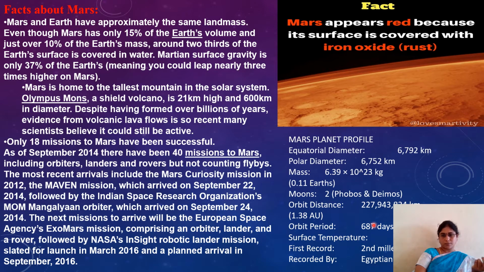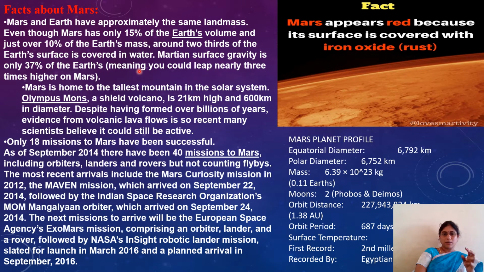How many days does it take to complete one revolution? 687 days. Understood clearly? Mars has only 15% of the Earth's volume and just over 10% of the Earth's mass. Around two-thirds of the Earth's surface is covered in water, and the Martian surface gravity is only 37% of the Earth's.